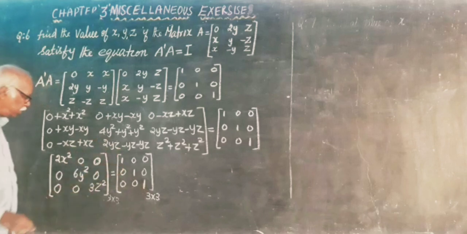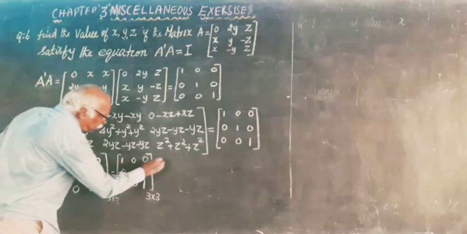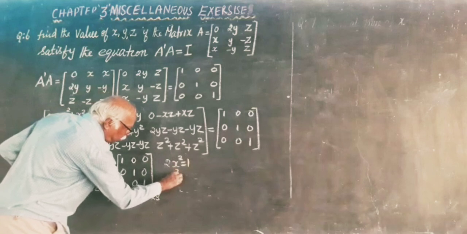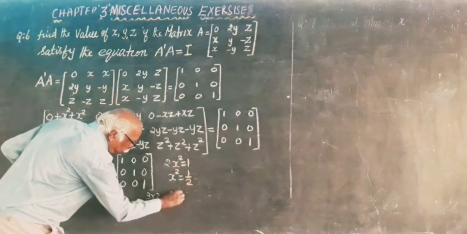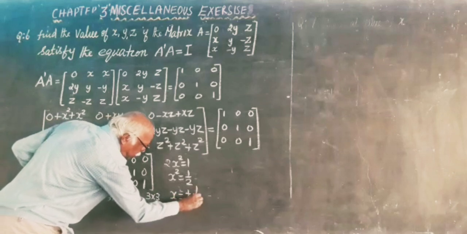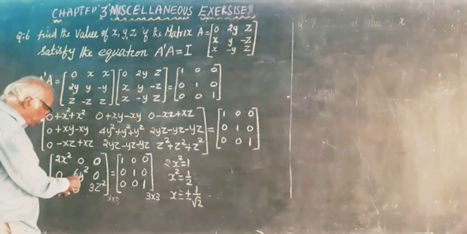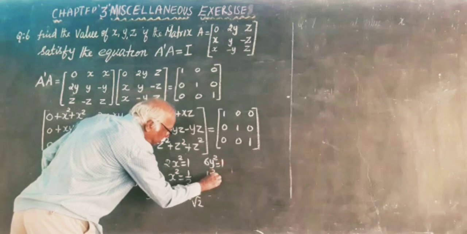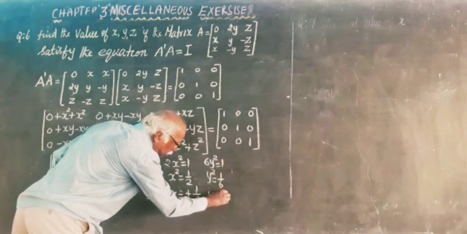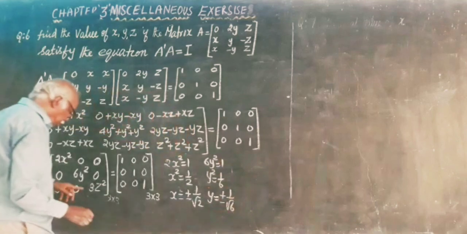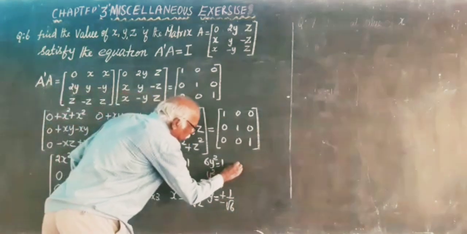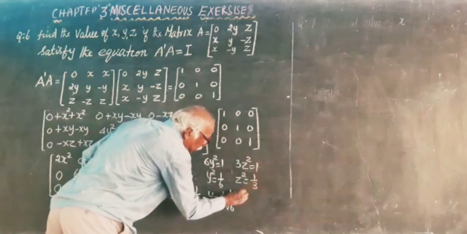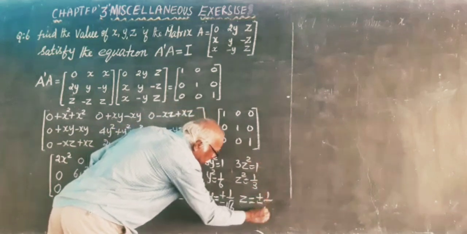Therefore, equating the corresponding elements: a11, 2x square equal to 1, x square equal to 1 by 2, x is equal to plus or minus 1 by root 2. a22, 6y square equal to 1, y square equal to 1 by 6, y is equal to plus or minus 1 by root 6. a33, 3z square equal to 1, z square equal to 1 by 3, z is equal to plus or minus 1 by 3.